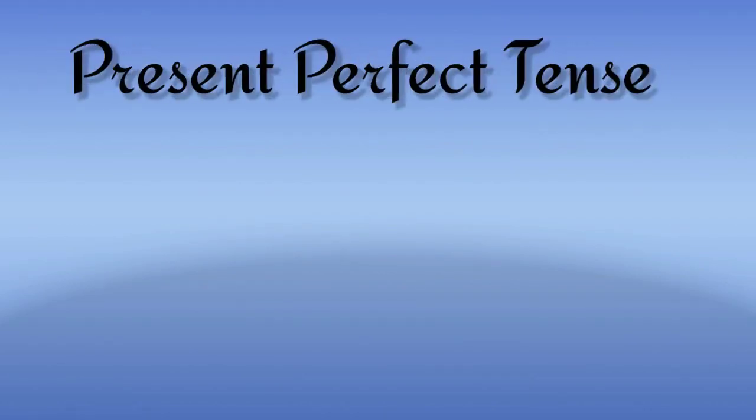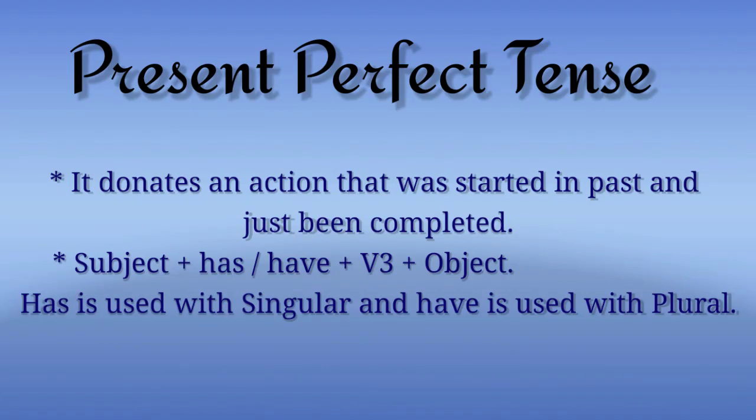Okay. Now, as far as present perfect tense, it denotes an action that was started in the past and has just been completed, meaning that it was started before and it was just completed. In this case, we make a sentence as formulated: subject plus has or have plus third form of verb. Remember students, in present perfect tense we use third form of verb. I am repeating again: subject plus has or have plus third form of verb plus object. Here has is used with singular and have is used with plural persons.